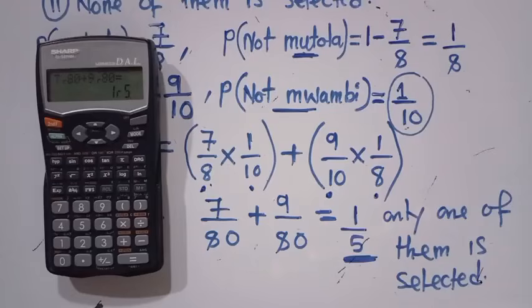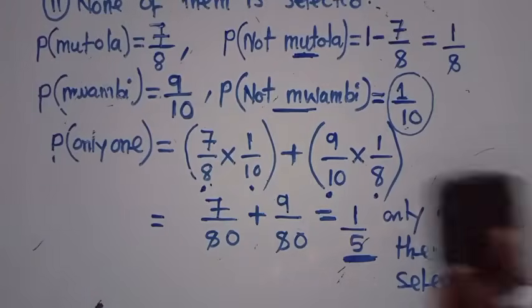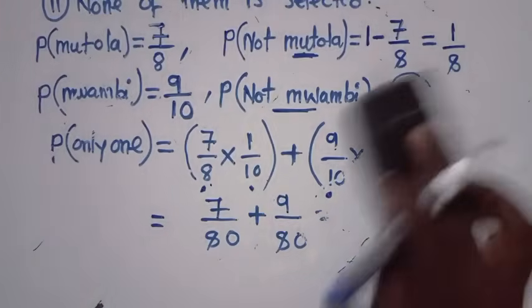Sir, is it possible to use decimal numbers? Yes, it is very possible. So 1/5 is just the same as 0.2. It is also good to use decimal numbers, one and the same. So we are done with this particular question.